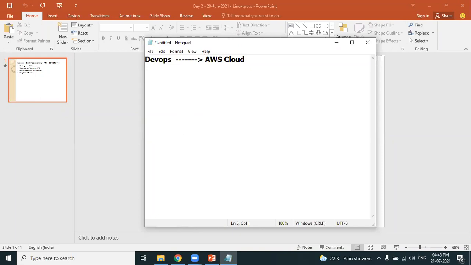We are learning all the tools on AWS Cloud Platform. So you have to have an AWS account. You have the access to AWS account. So if you want to work with AWS Cloud, you need to create an AWS account. So let's proceed.